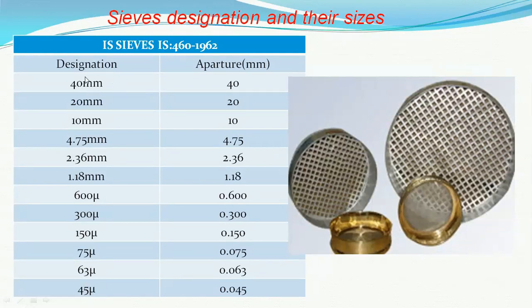All these designations, the numerical value, denote the aperture or opening of the sieve. 40 mm means it has an opening of 40 mm by 40 mm. In the same way, the micron denotes the numerical value divided by 1000 millimeter aperture. 600 micron means 600 divided by 1000 millimeter, that is 0.6 millimeter is the aperture.